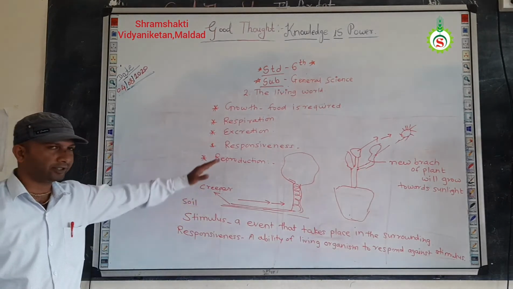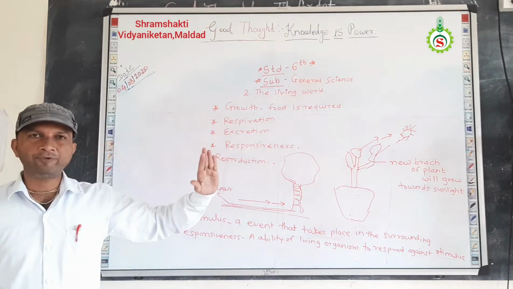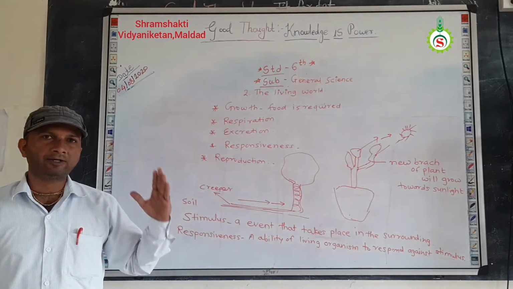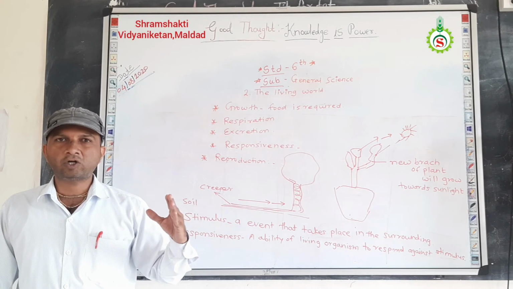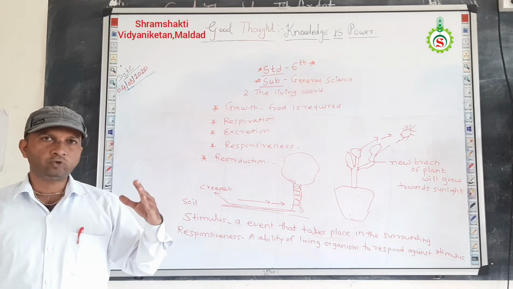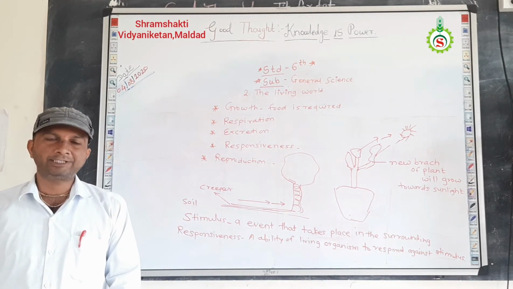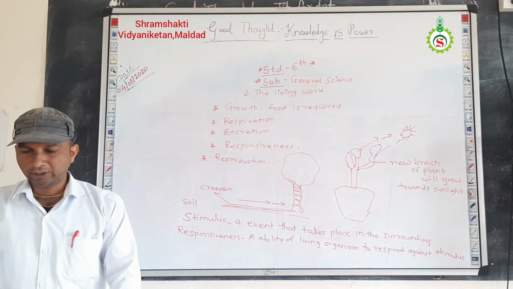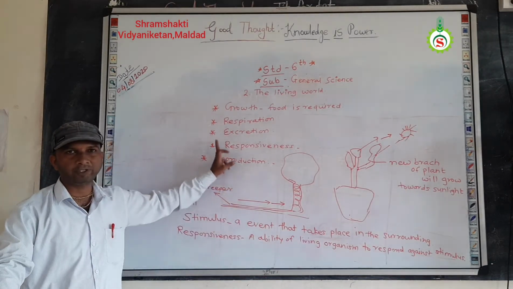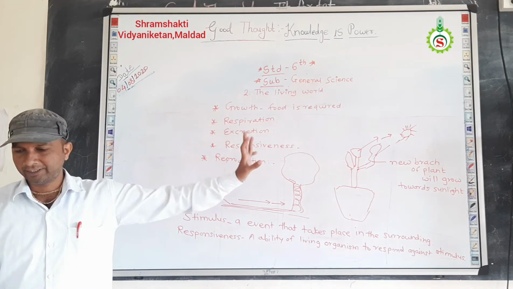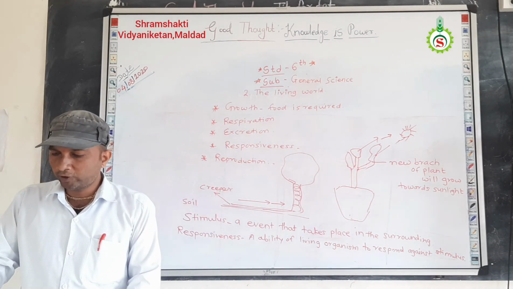So what is meant by reproduction? It is a process by which an individual or a living organism gives birth or produces new young ones like themselves. This process is called reproduction. So reproduction is also one of the important characteristics of living things. Understand?